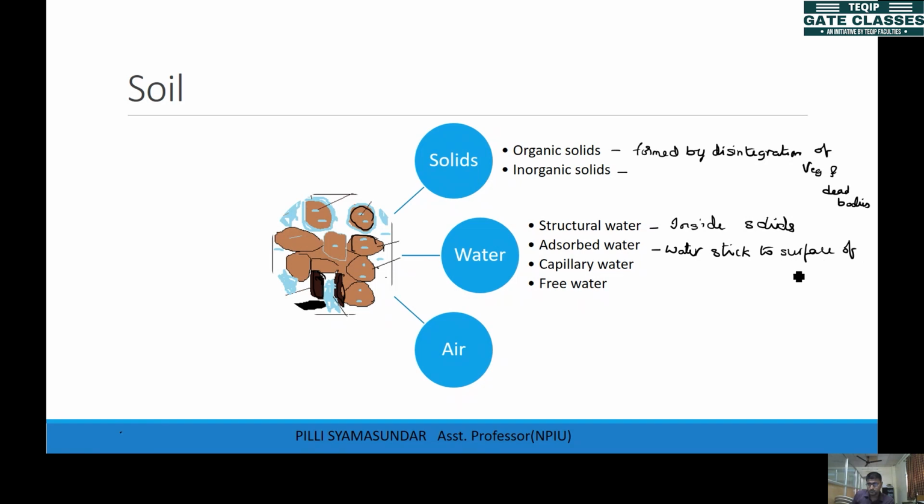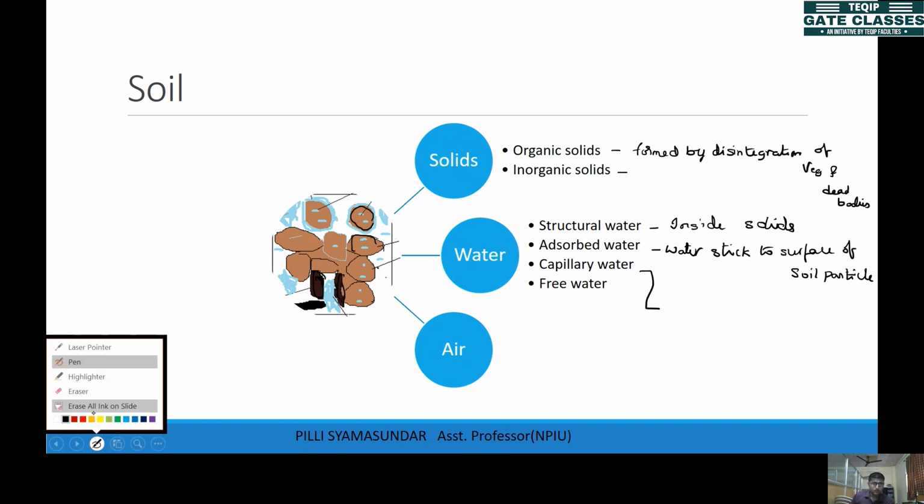Surface of soil particle. So generally more in clay. So this is the adsorbed water, and there is one more kind of water which is capillary water. So this capillary water you can see here. What is this capillary water? This is the capillary water. So this capillary water you can see here.